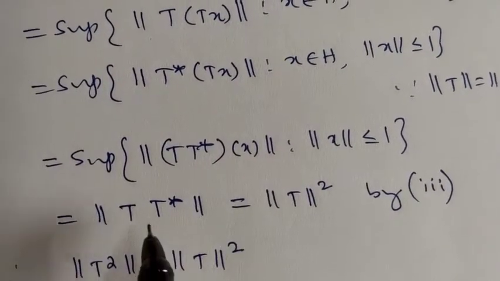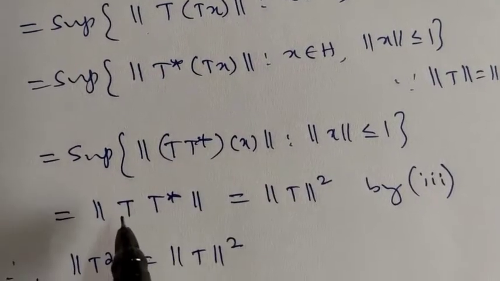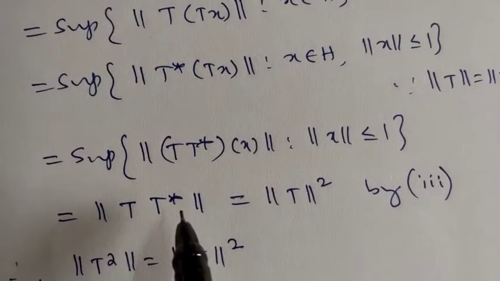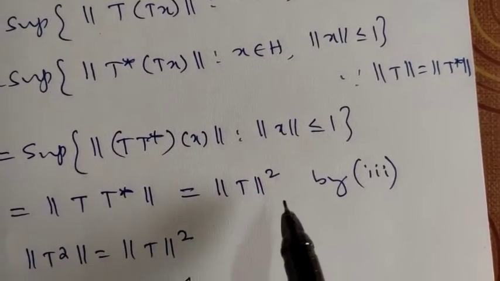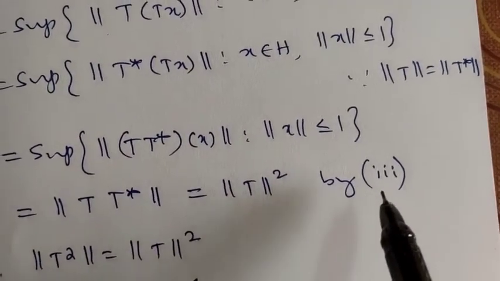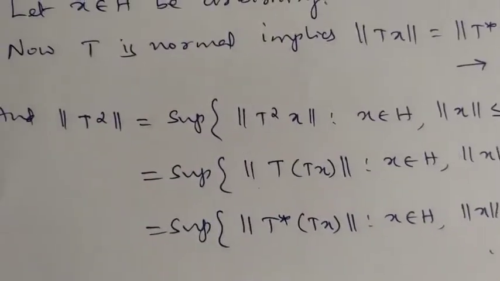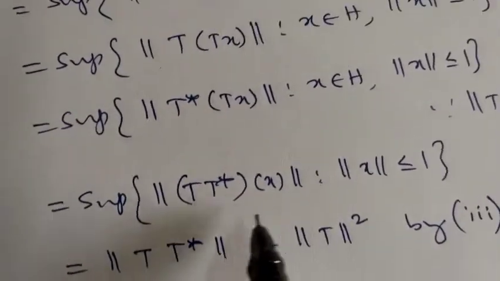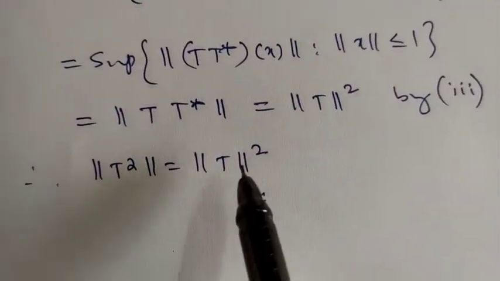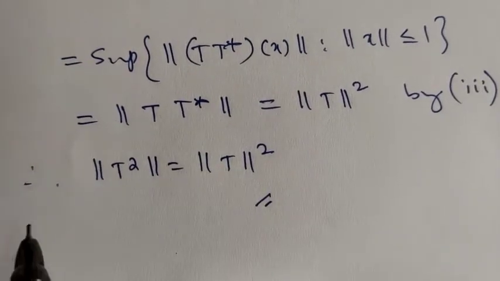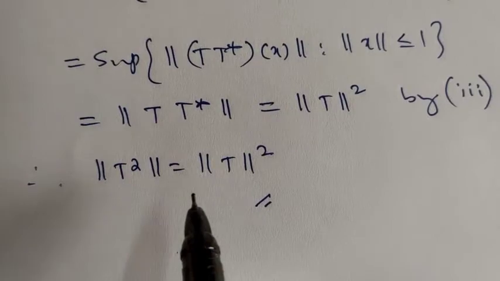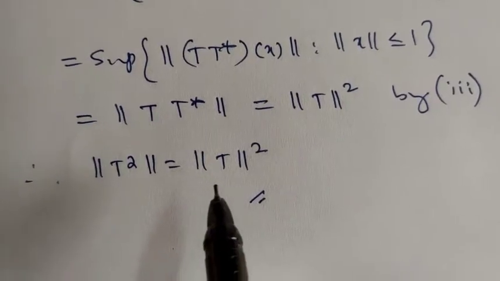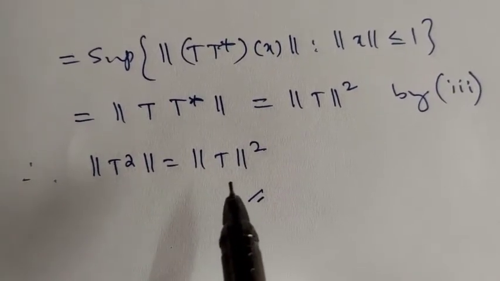So this is equal to what? This is by definition norm of T T*. But norm of T T* is what? Norm of T squared, by condition 3 which we have proved. Therefore norm of T squared is the same as norm of T whole squared. So this is the result which we required. Okay, norm of T squared is equal to norm of T whole squared.